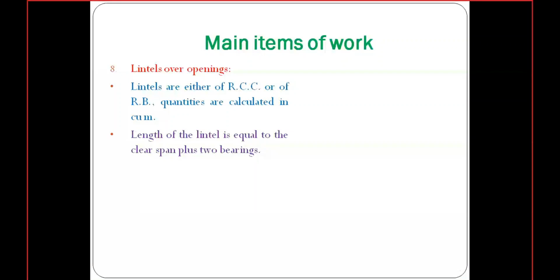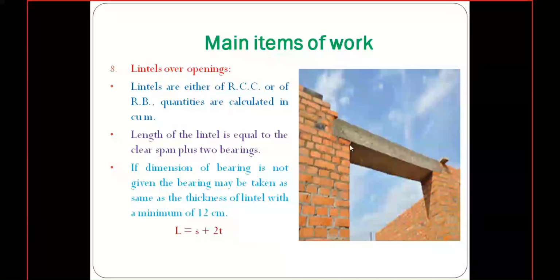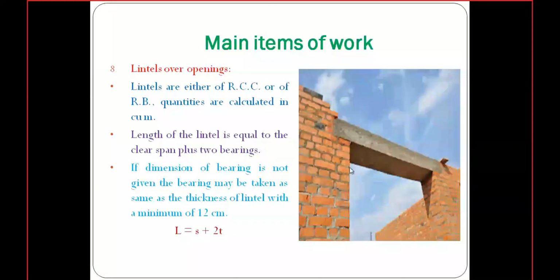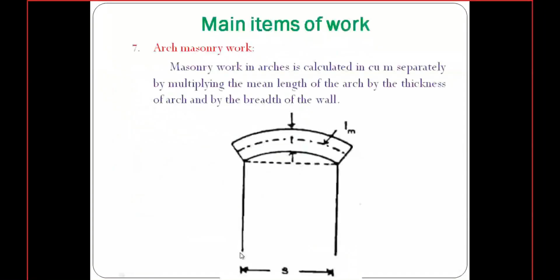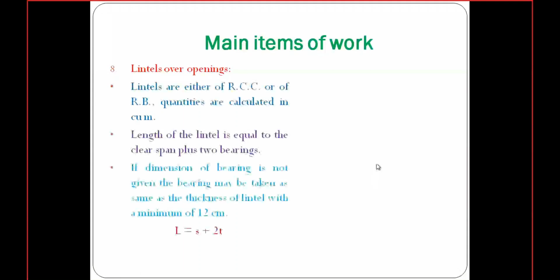Here I will show you the picture. From here to here it is the clear span. If you see in the previous picture, S is the clear span, here to here. That plus 2 bearings, from here to here and here to here.